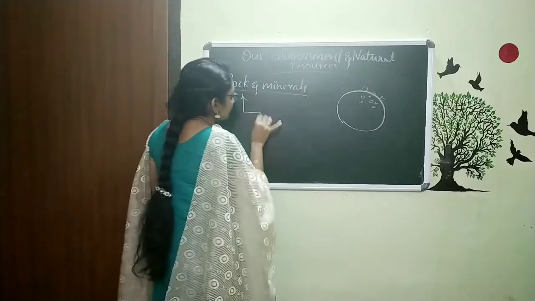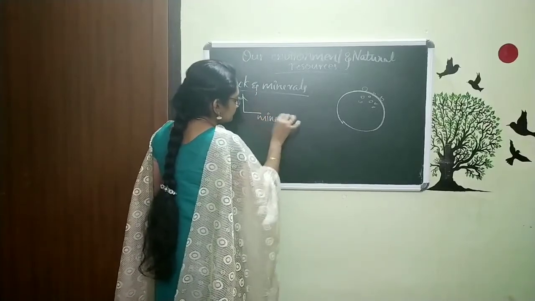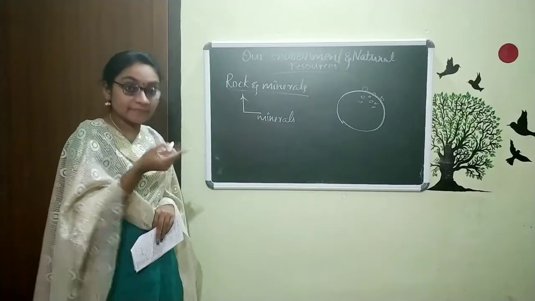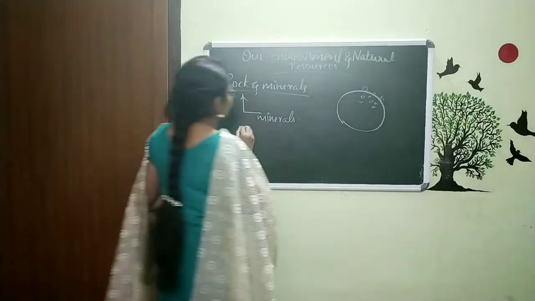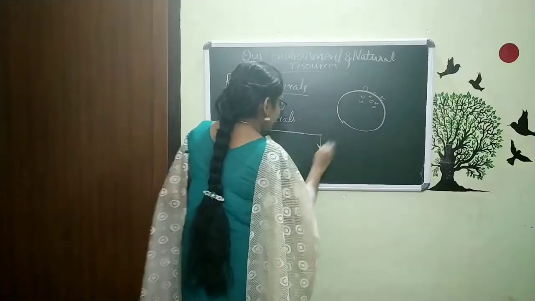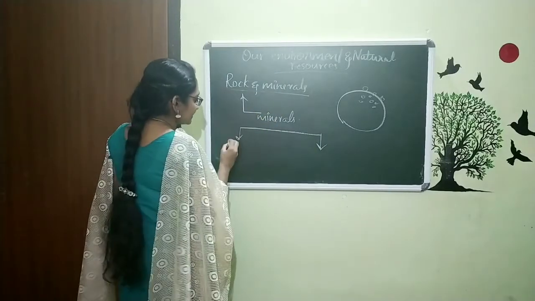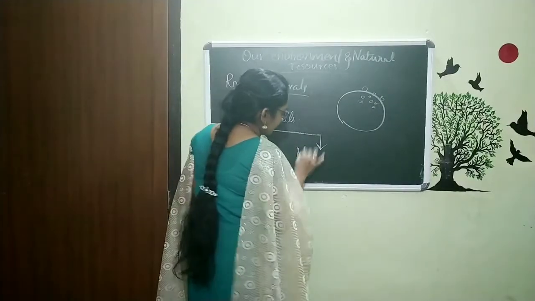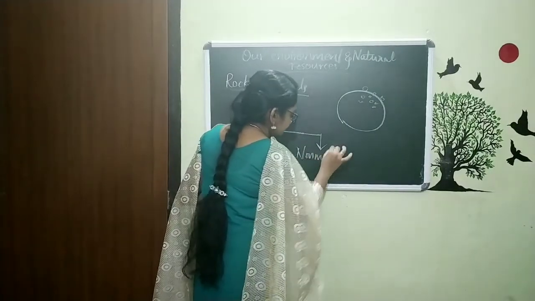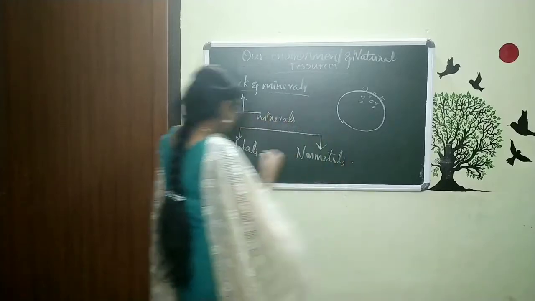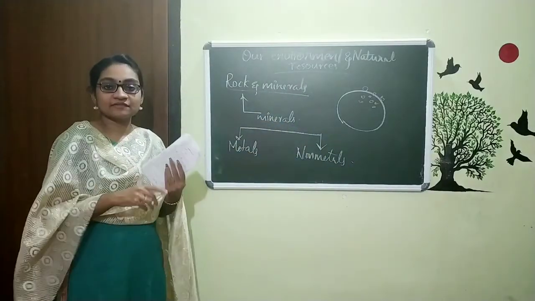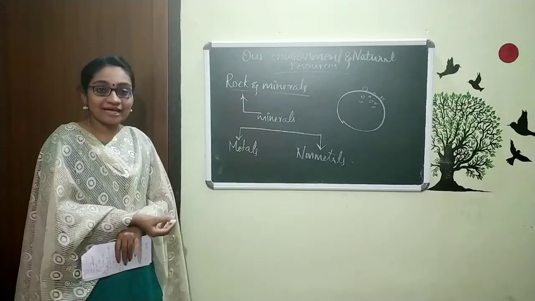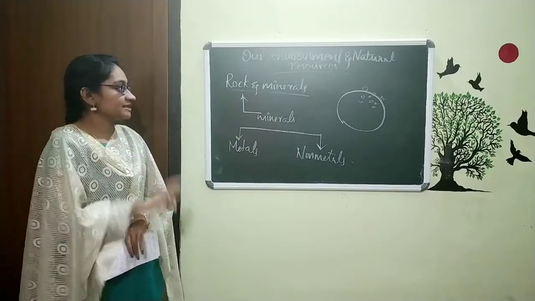Rock is made of minerals. And these minerals contain metals and non-metals. These metals include gold, silver, aluminium like things. That is metal. And non-metals are carbon, oxygen like non-metals.